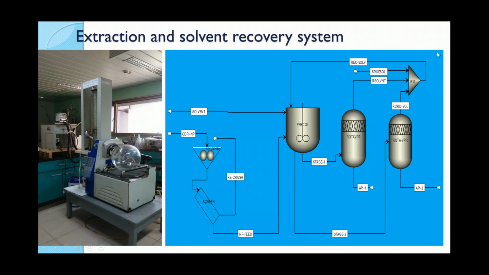This was helpful to take decisions in terms of their energy consumption in the crusher, energy consumption to maintain the percolation conditions, and solvent recovery conditions. So by that flow diagram, that front end engineering development package, this helped the industry to speed up their decisions on how to commercialize this natural plant into the market.